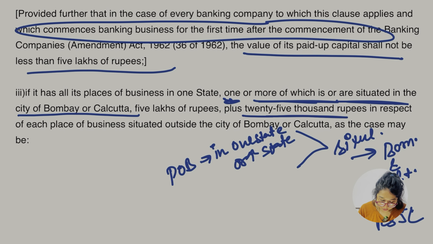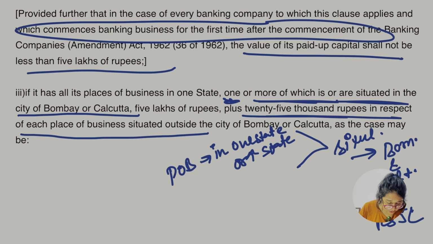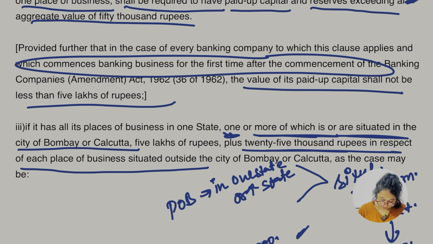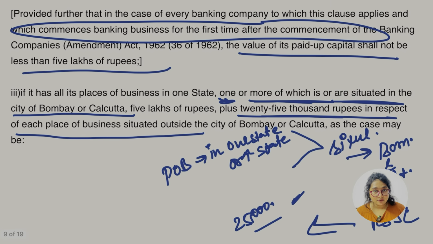Second, with this 25,000 rupees in respect of each place of business situated outside the city of Bombay and Calcutta. So here the limit is going to be 25,000. Same limit here as well. If the place of business is in a different district, as we read in the earlier case, but in this case if that place of business is other than the city of Bombay and Calcutta, then we have to maintain this minimum paid up share capital of 25,000. Hope this point is clear.